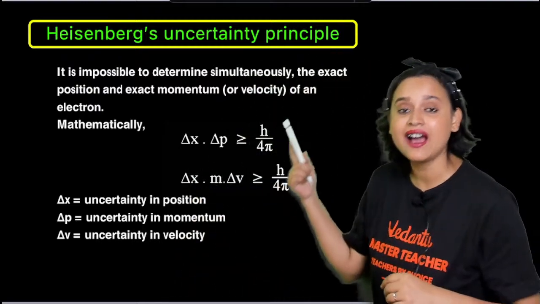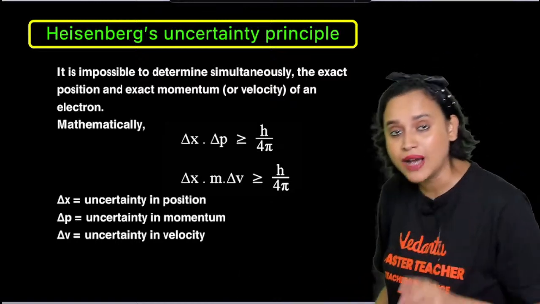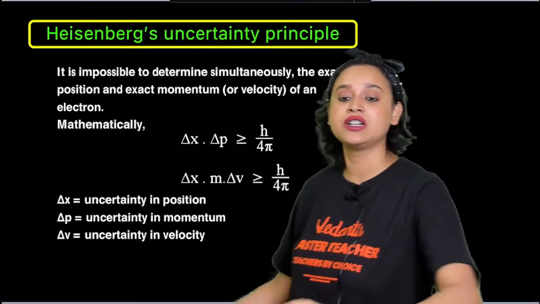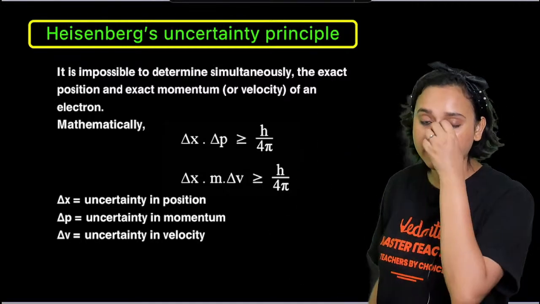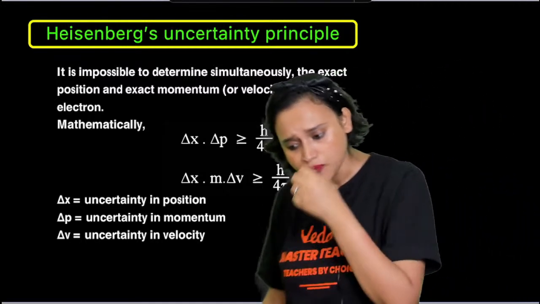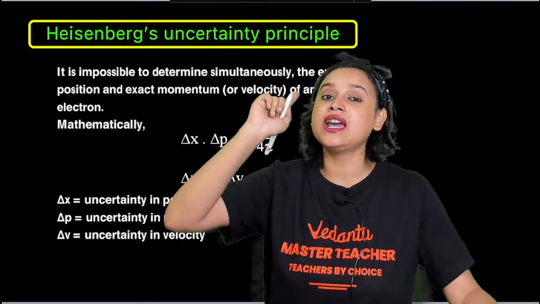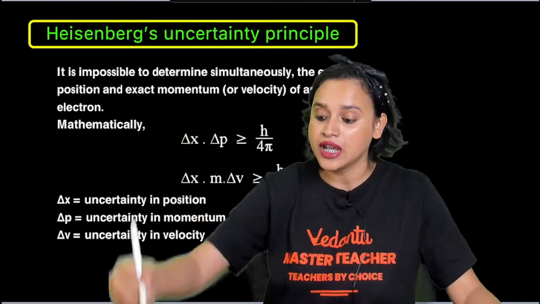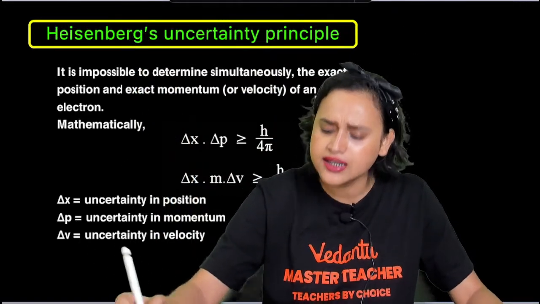Now here delta x is your change in position and delta p is change in momentum. So mathematically delta x multiplied with delta p will be greater than or equal to h divided by 4 pi. Now everybody, remember delta p can be written as m into v. P is equal to mv. Do you all remember this? We have just calculated this.